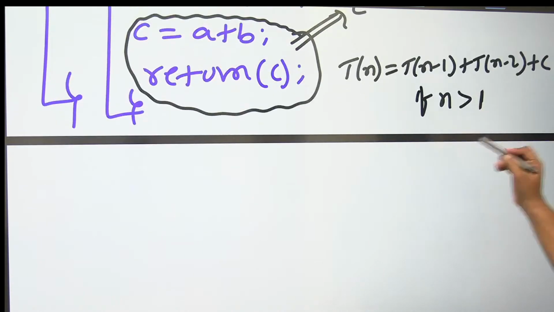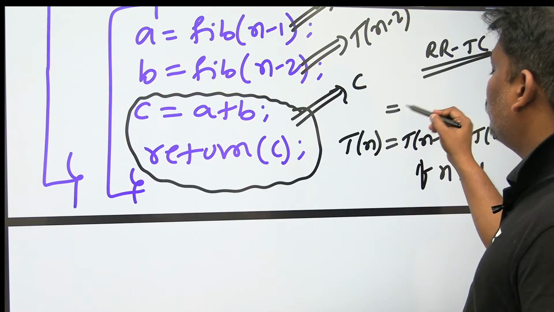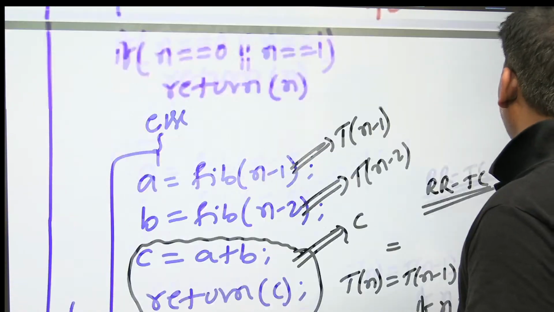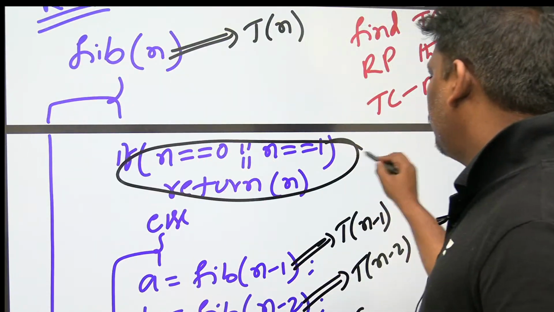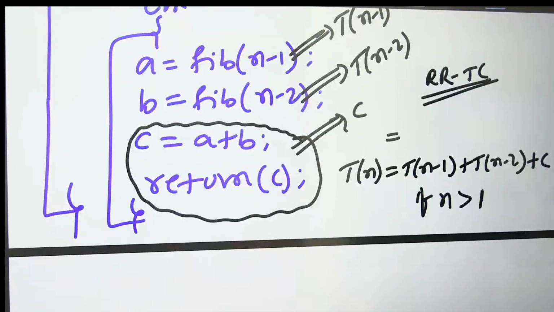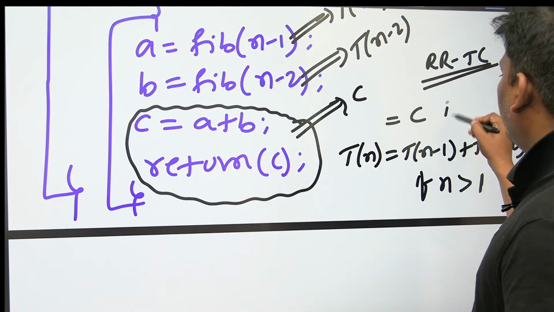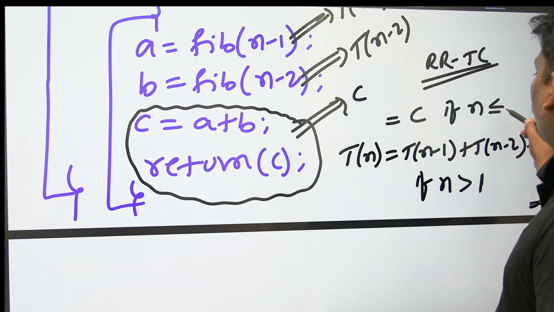Otherwise, what is the answer? Let me write that also. T(n) is equal to constant. See this one? Here there is no loop, nothing. This area, time complexity is constant, because there is no loop, no function call, nothing. So T(n) is equal to constant, if n is less than or equal to 1.